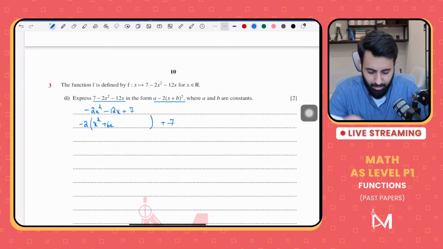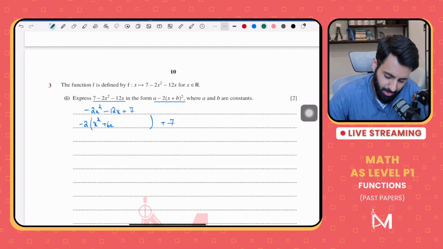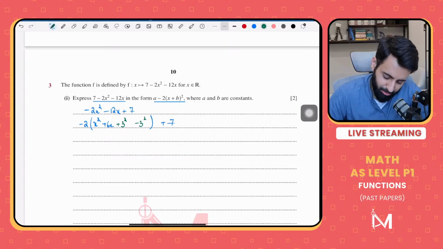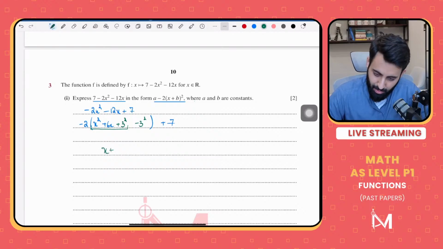Okay? No, I'm not stressed. I don't know about you guys, but I'm not stressed. So you add the square of 3 and then you subtract the square of 3. Okay? Achha, if you're talking about yourself, then of course you should be stressed, but if you're talking about me, then maybe not as stressed as you guys are.